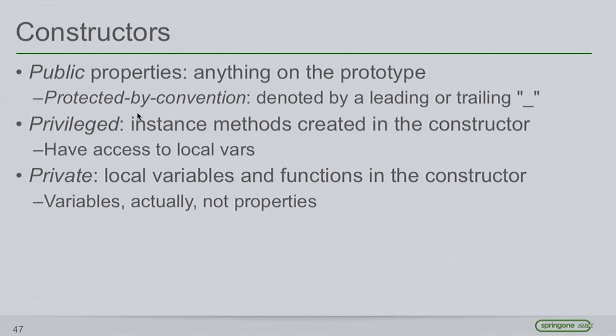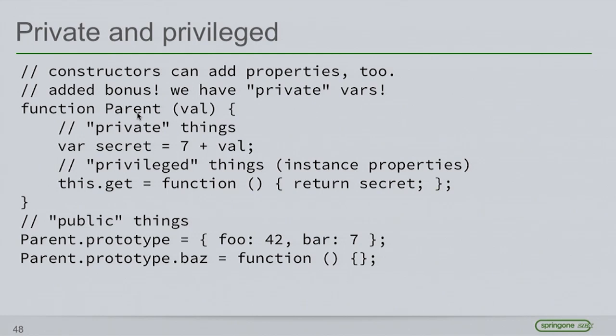Of course, we've used some conventions as well to say that, okay, everything in my prototype is open to the public, but don't use this one over here. I put an underscore in front of it or behind it to say don't use this. And so I call those protected by convention. But we can also create another two classes of things, and these are privileged functions and properties. Functions, and then we can have these private things that aren't really properties, but we'll see in a moment that we actually have the ability to create some private stuff.